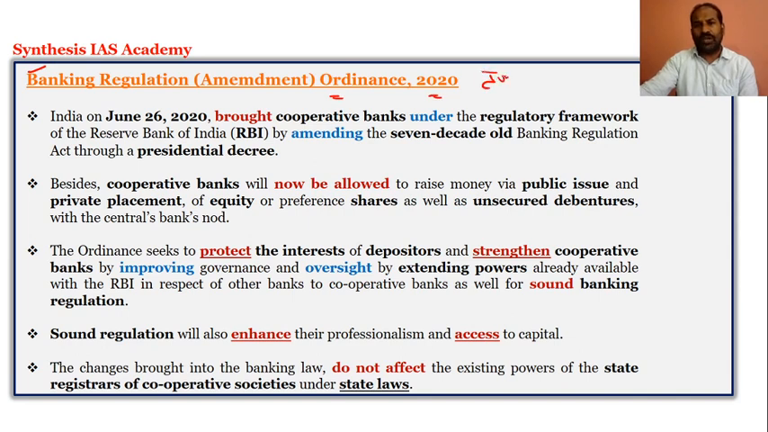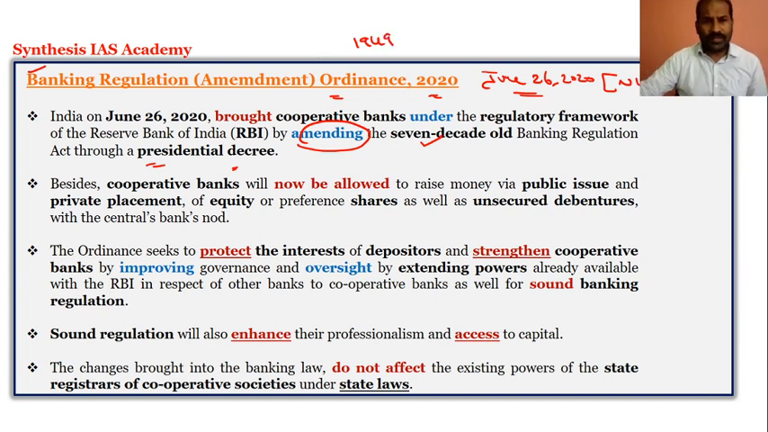This is what I was talking about, because on June 26, 2020, during the national lockdown, the COVID-19 pandemic situation, the government came up with an ordinance through a presidential decree. We know it. So the ordinance amended the seven-decade-old 1949 Banking Regulation Act. And it brought cooperative banks under the regulatory framework of the RBI, which is very, very important.